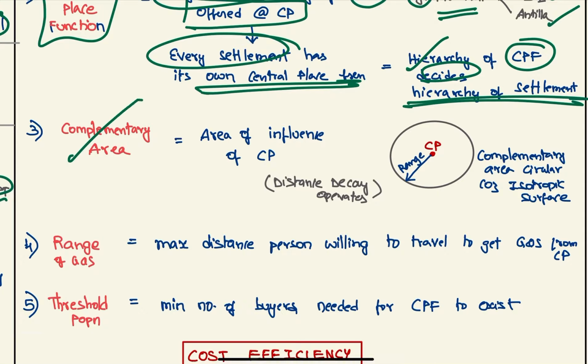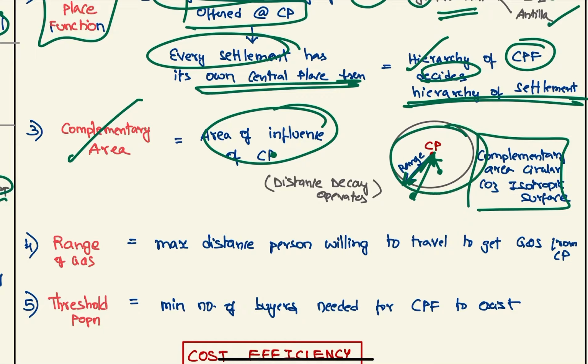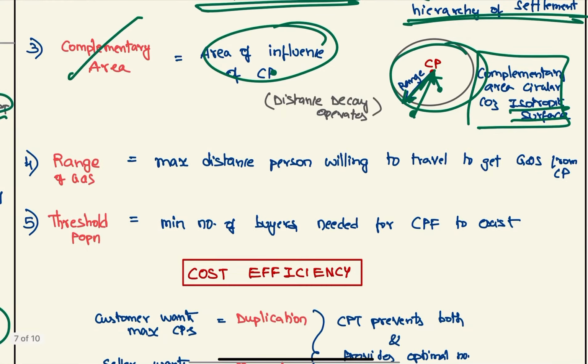Next, we have the complementary area. This is the area of influence of the central place. For example, you want a sandwich and you are living here, you won't go to the central place because you are far away from the range. Whereas if you are living here, you can go here. So this is the range of the central place. This is similar to the sphere of influence we have seen already. It is circular because the surface is isotropic. So distance decay operates in this complementary area concept.